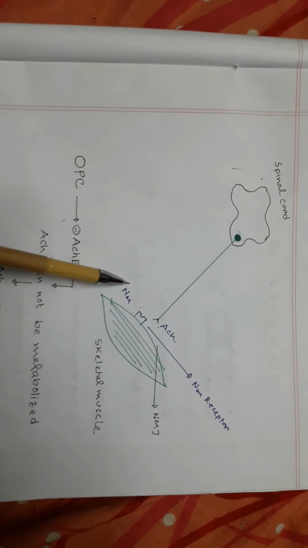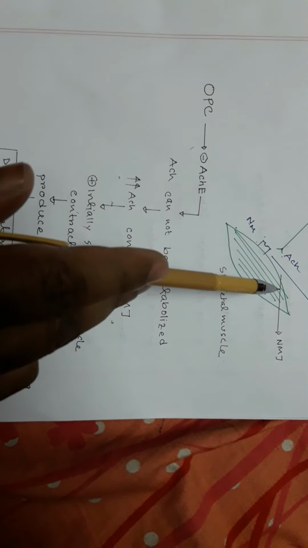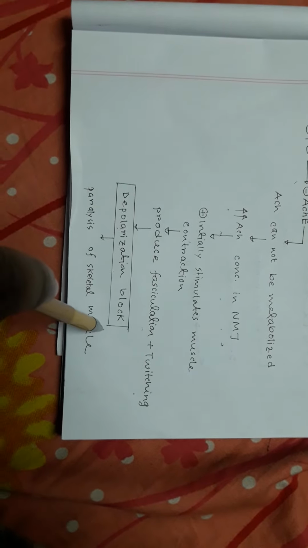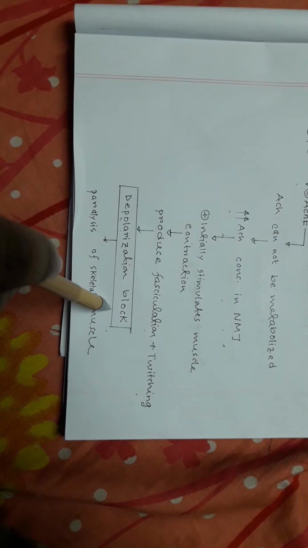But if acetylcholine concentration is high here for a long time, the sodium channels on the muscle become desensitized. This is called depolarization block, where the muscle cannot be depolarized further.